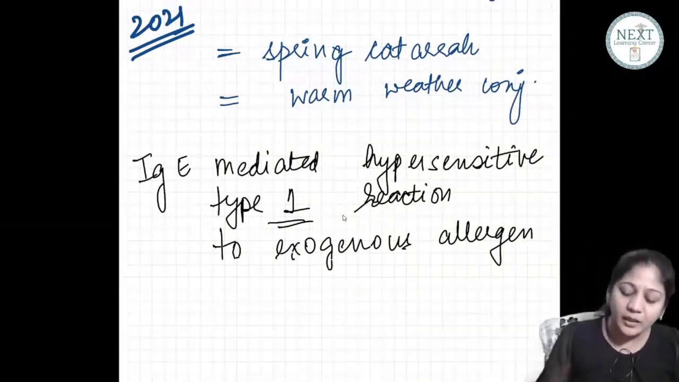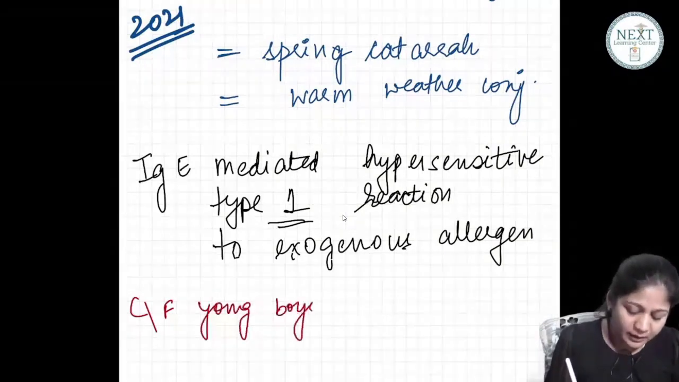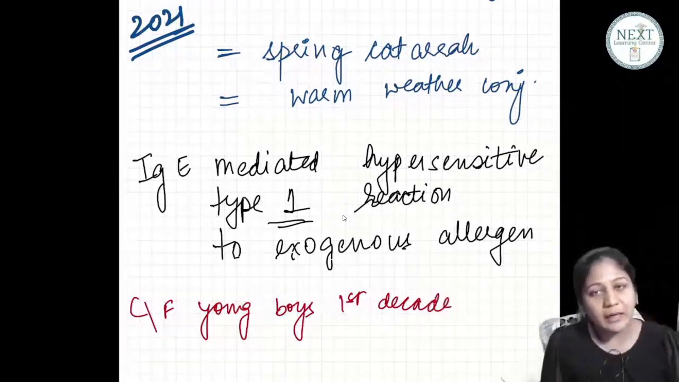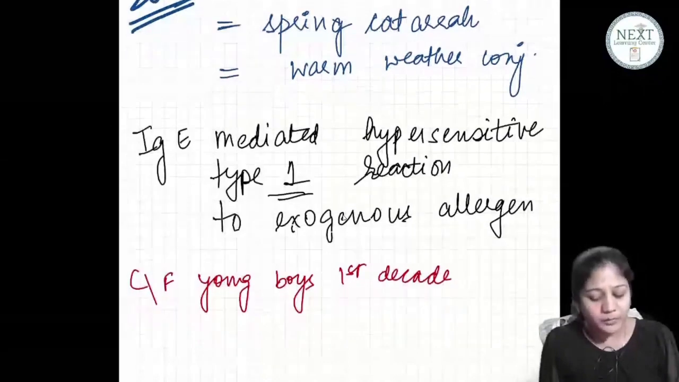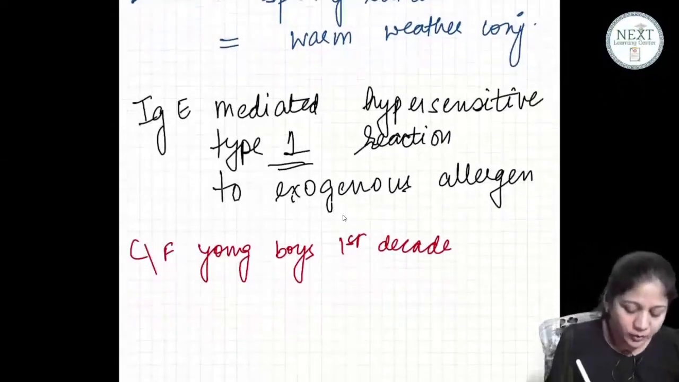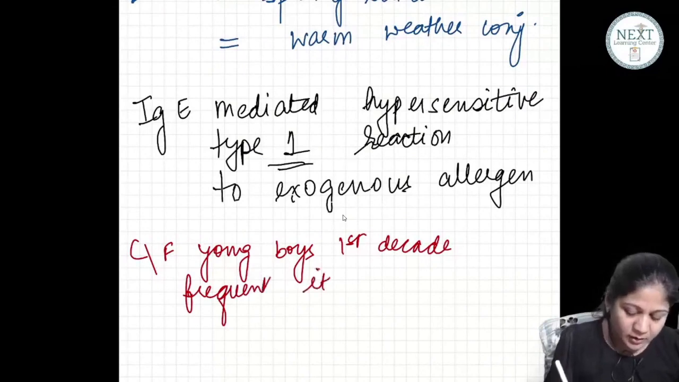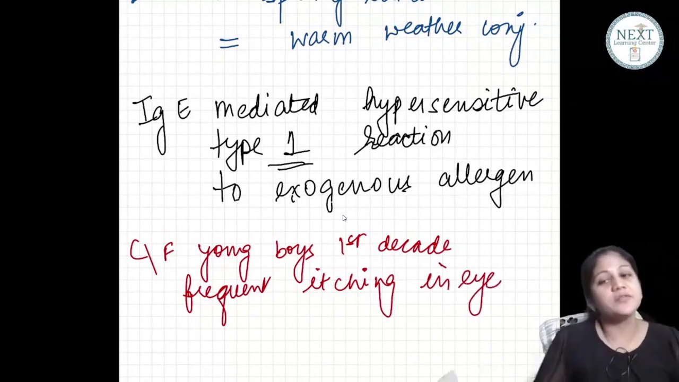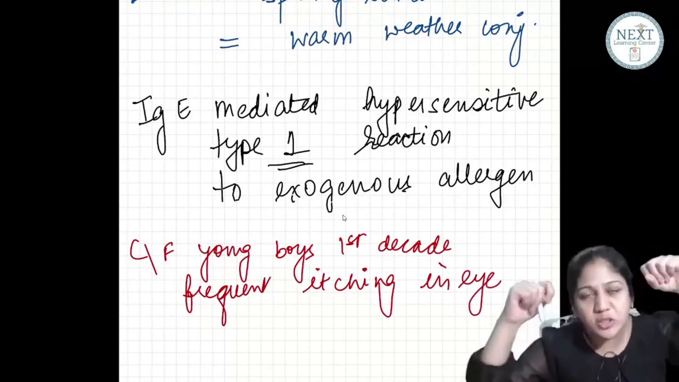ठीक है, तो ये किन लोगों को होती है guys? This happens usually in young boys, mainly in their first decade. ठीक है, छोटे छोटे लड़के जैसे कि 7 साल के, 8 साल के, what problem they are having? They come to you with frequent, intense itching in the eye at the onset of summer. जैसी गर्मी शुरू होगी अप्रैल मई के महीने में, वैसे ही बच्चे को खुजली शुरू हो जाती है.